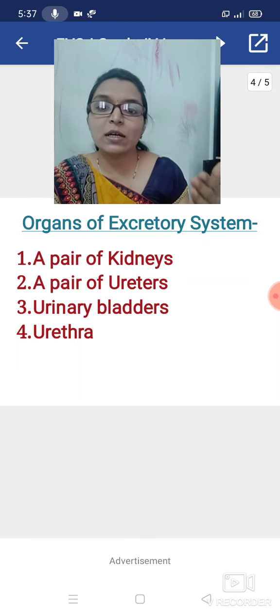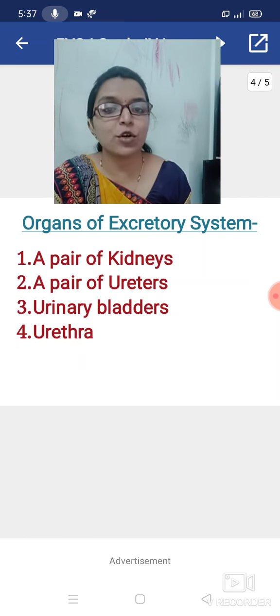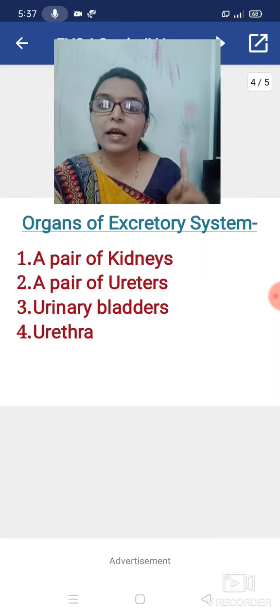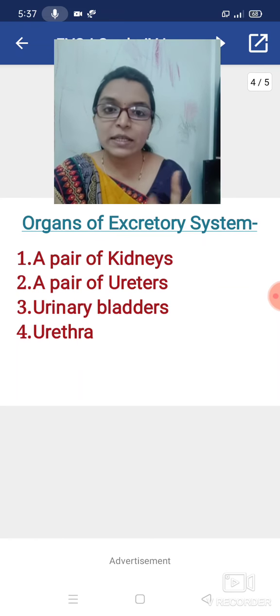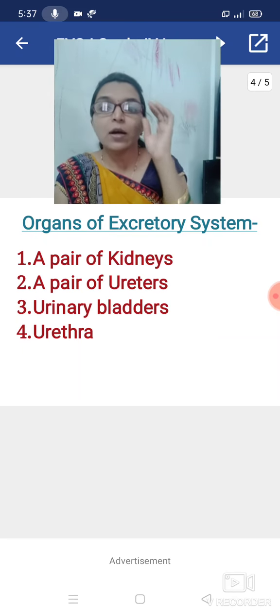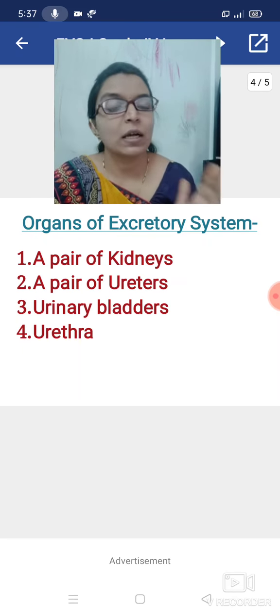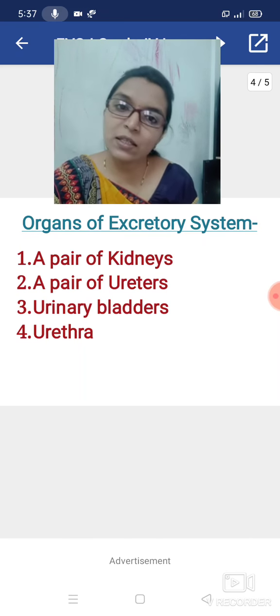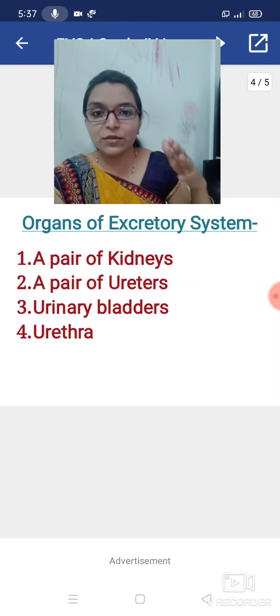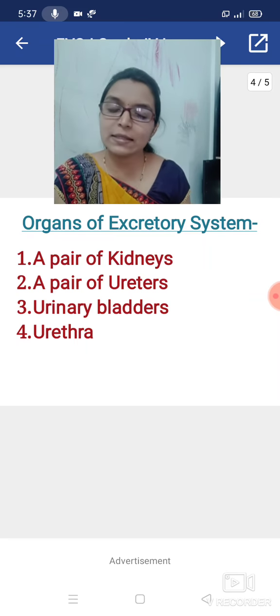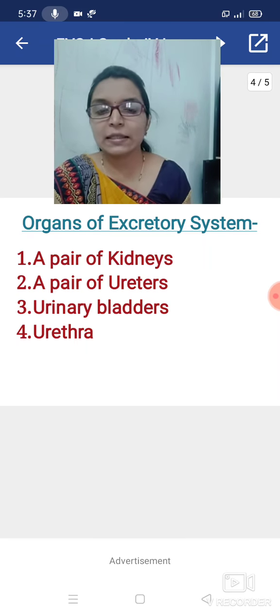Now, which organs take part in the process of excretion? Organs of the excretory system. First one is a pair of kidneys. Don't say only kidney. You have to remember a pair of kidneys. Next part is a pair of ureters. Then third one is the urinary bladder. And last one is the urethra. Now, how is it working? What is the function of the kidney? What is the function of the other organs of the excretory system? We will see in the next session.